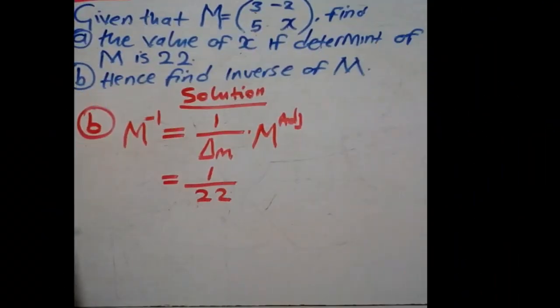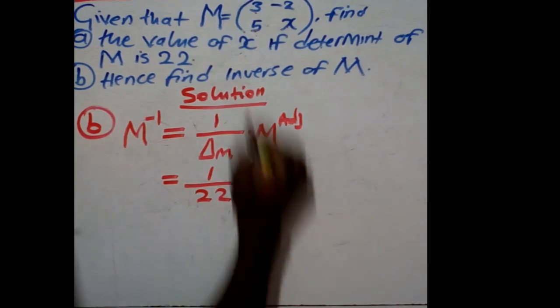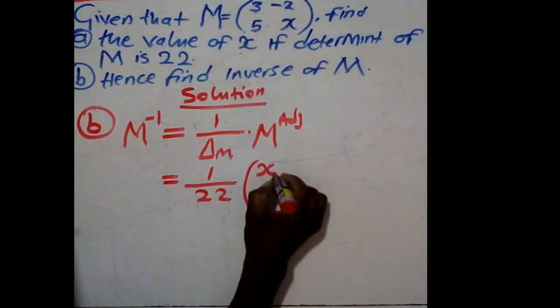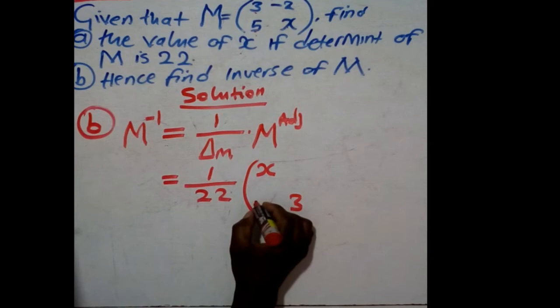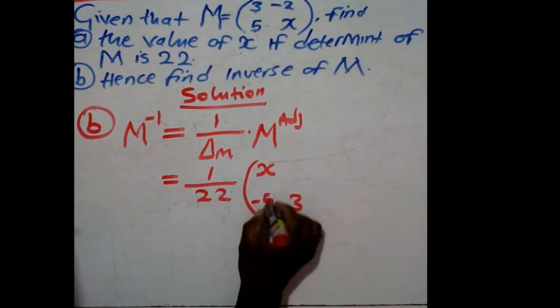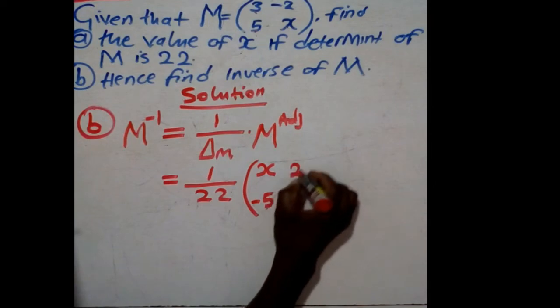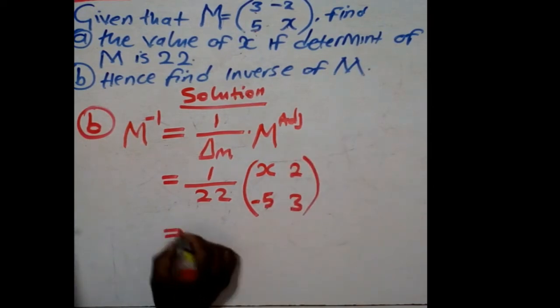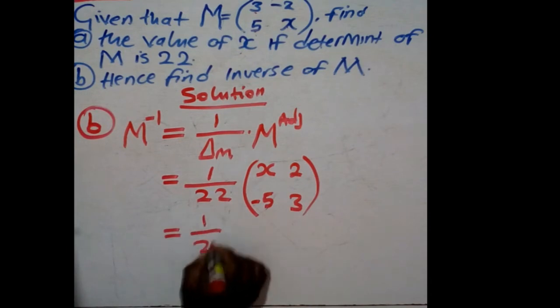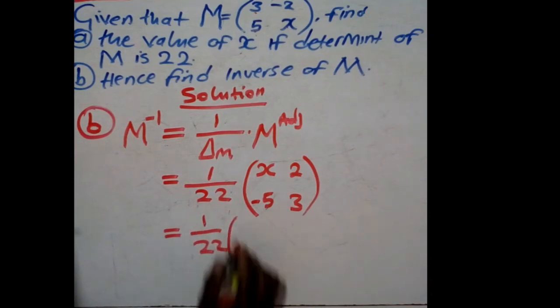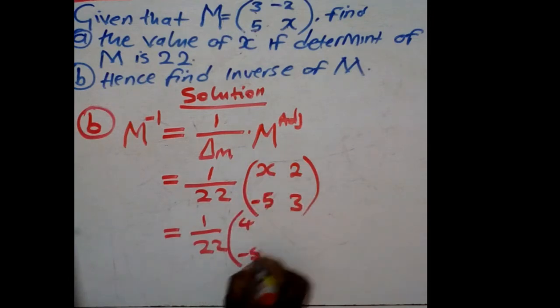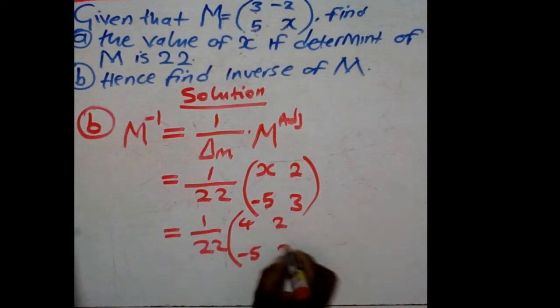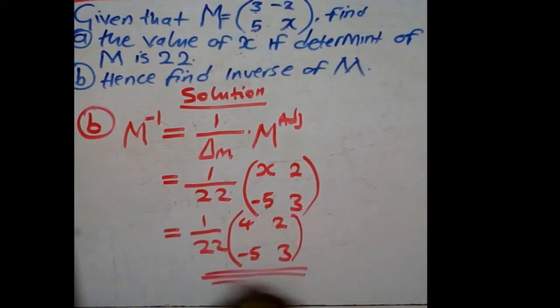In this position, we are going to have this 3, it will be x. The position for x will be 3. This 5 will be negative because we have to change the sign, -5. Then the -2 will be a +2. But remember, we have already found the value of x. The value of x is known. So if the value of x is known, then we know that x is equal to 4. -5 there, then we have a 2 in this position and a 3 there. This is the inverse matrix that we are looking for.